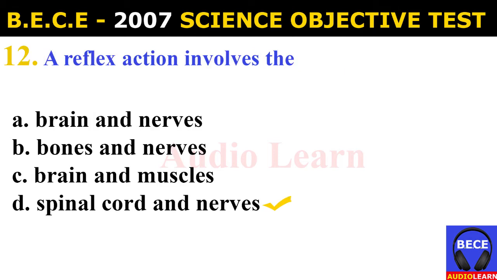Number 12. A reflex action involves the A. brain and nerves, B. bones and nerves, C. brain and muscles, D. spinal cord and nerves. And the answer is D. spinal cord and nerves. A reflex action involves the spinal cord and nerves.